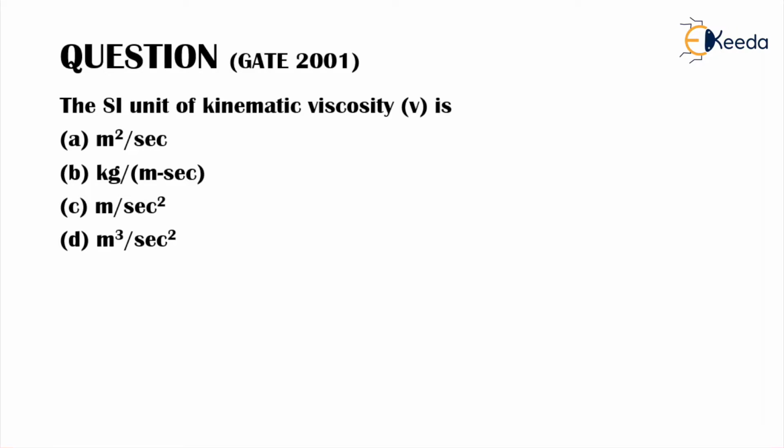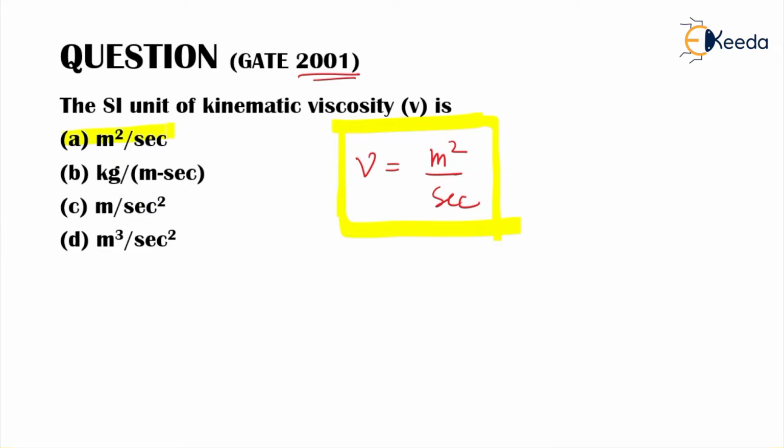So let us start with this, in which it has been asked in GATE 2001, the SI unit of kinematic viscosity, nu. If you remember this SI unit for kinematic viscosity, that is meter square per second. We have already calculated this. So this is a theoretical question. Directly you can answer it. Option A will be correct then. We have to go with option A. Option A is correct.